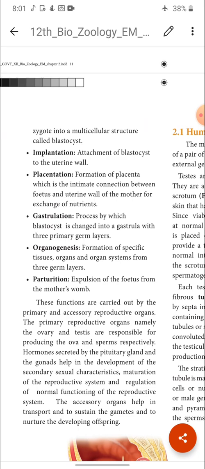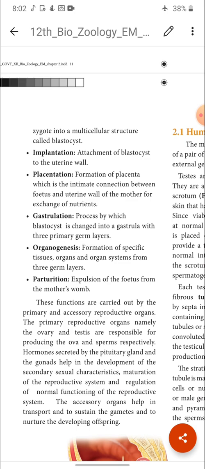The next one is gastrulation. Once the blastocyst is attached to the wall of the uterus, it undergoes further divisions and forms a 3-layered structure called the gastrula, and the process of its formation is called gastrulation. What is gastrulation as given in our text? The process by which the blastocyst changes into a gastrula with 3 primary germ layers. And this is called what? Gastrulation.